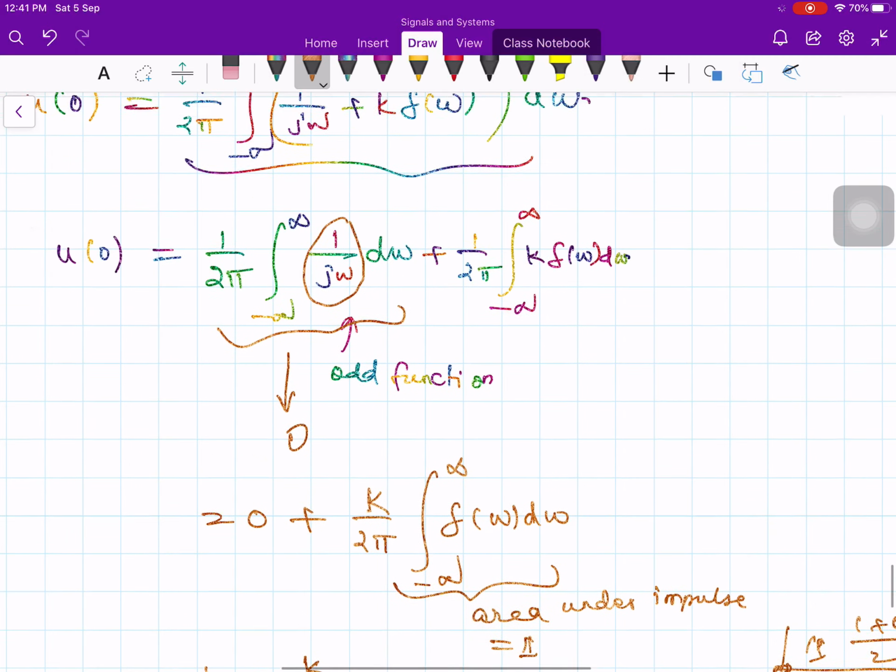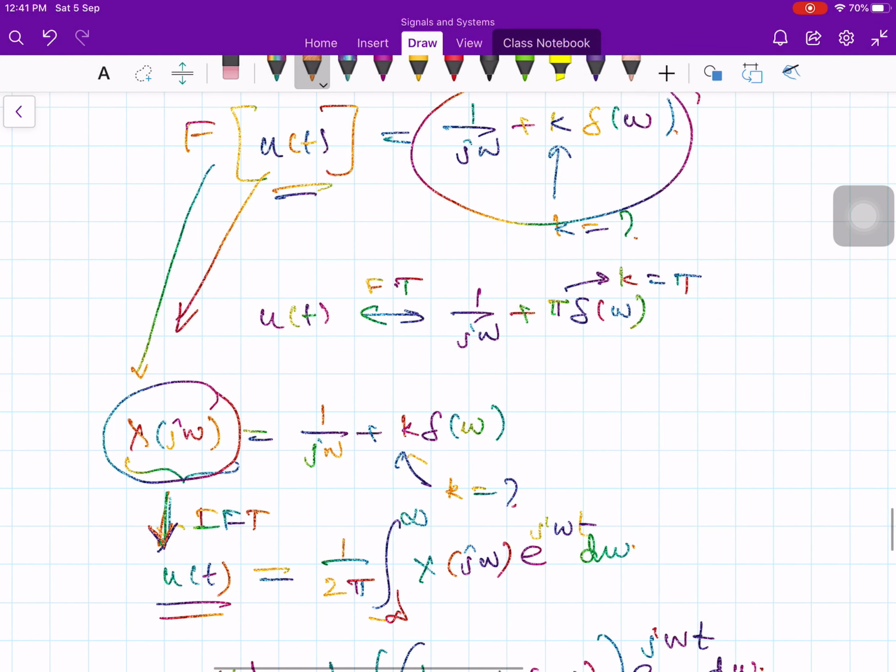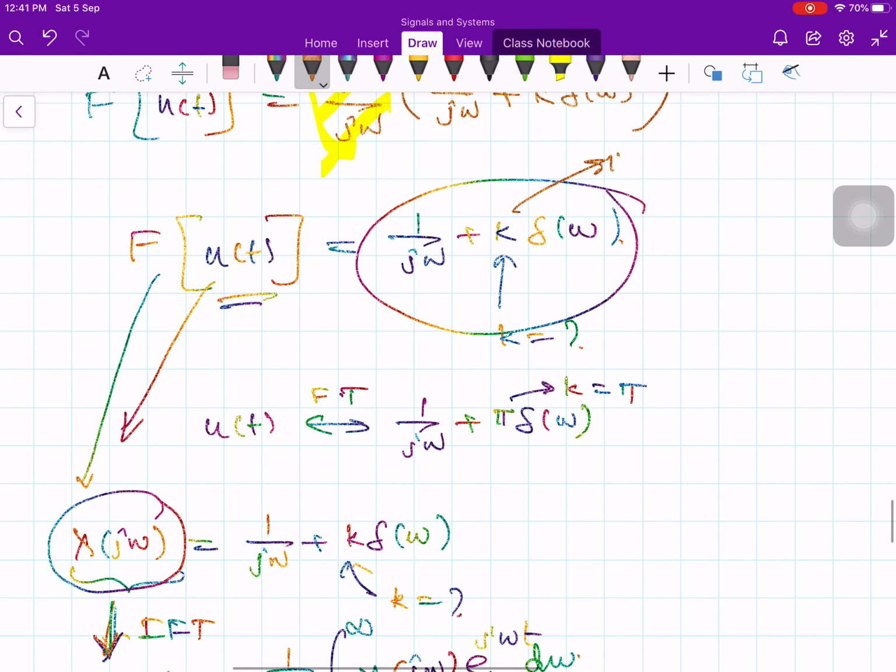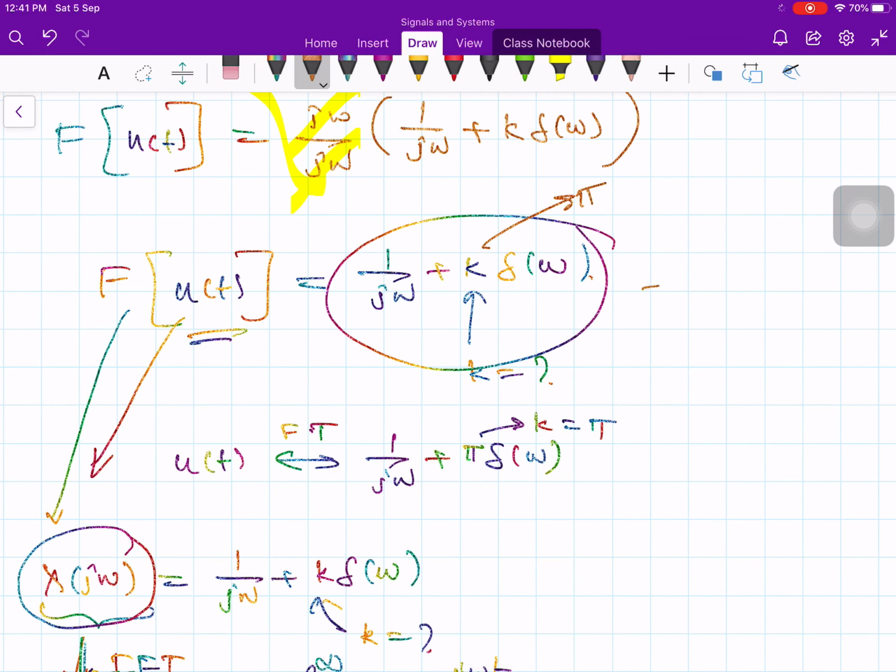Now in the above expression you substitute k is equal to pi. If you substitute k is equal to pi, then this is 1 over j omega plus pi times del of omega. Now this result is consistent with the result which we derived using the Fourier transform formula.